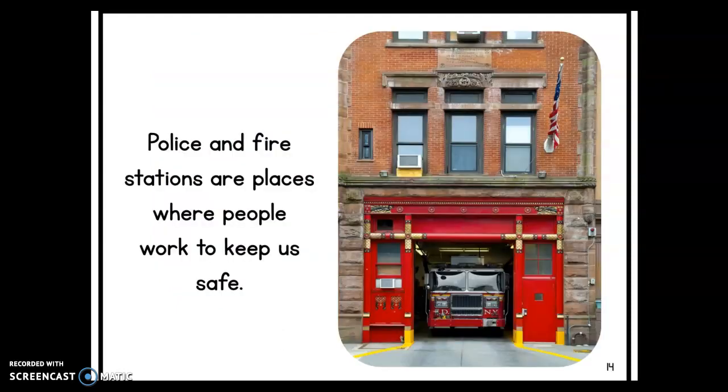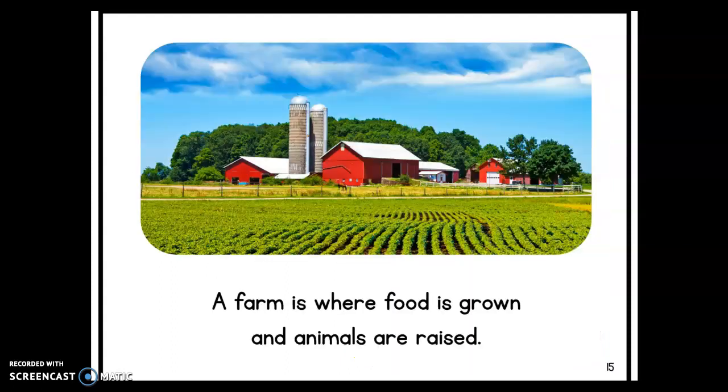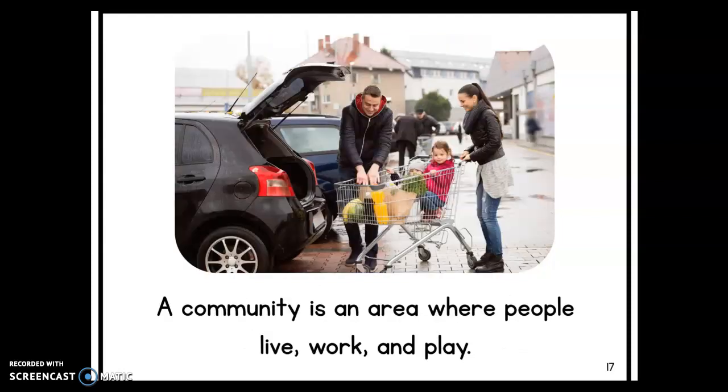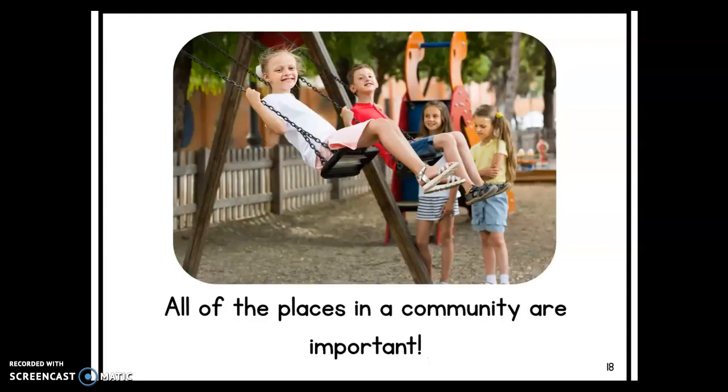Police and fire stations are places where people work to keep us safe. A farm is where food is grown and animals are raised. A bank is a place where people keep their money or borrow money. A community is an area where people live, work, and play. All of the places in a community are important.